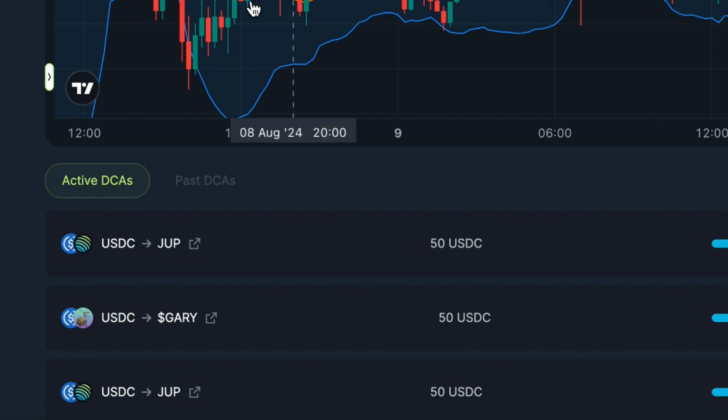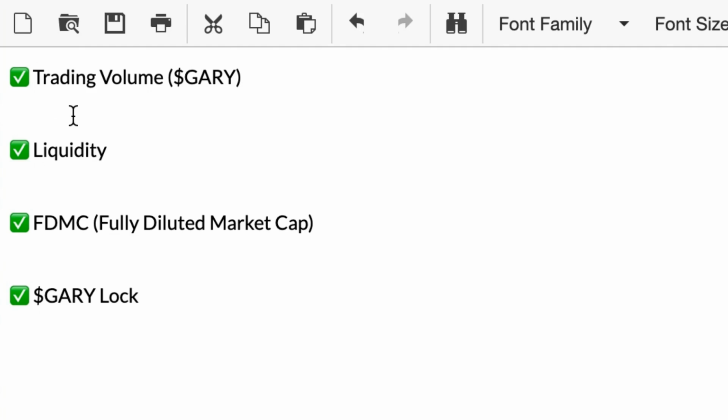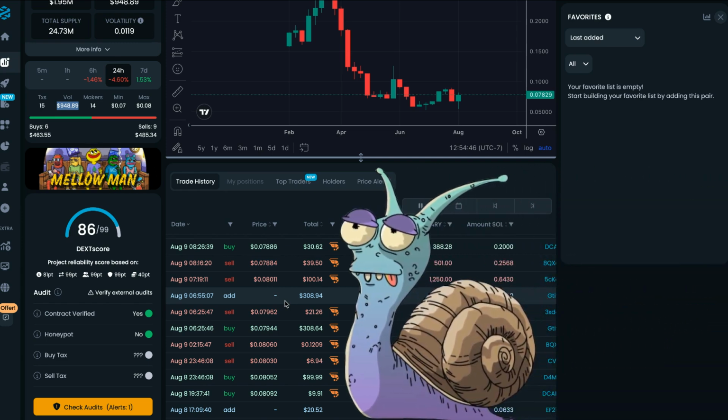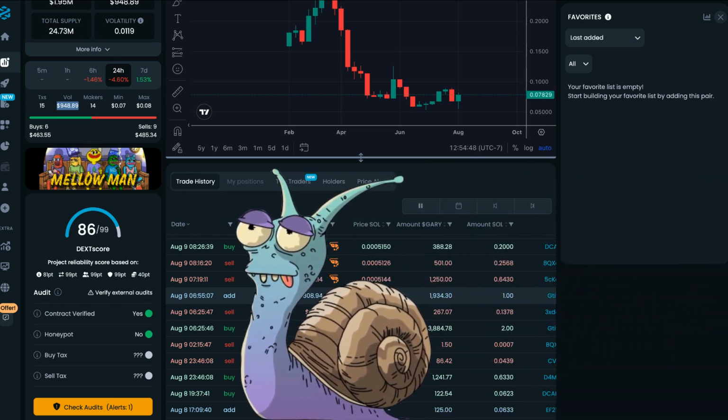And real quick, I have a whole bunch of these programmed in where I just buy Jupe, I buy Gary, I buy a whole bunch of different coins, dollar cost average every single day. And that means that there's going to be a purchase every single day, which adds to the trading volume. So like I said, the two that we need to focus on right now are liquidity and trading volume. And I just gave you two different ways that you could help with both of those different metrics in the KPIs. So again, today we covered the latest KPI results for Gary and discussed what they mean for the ecosystem.